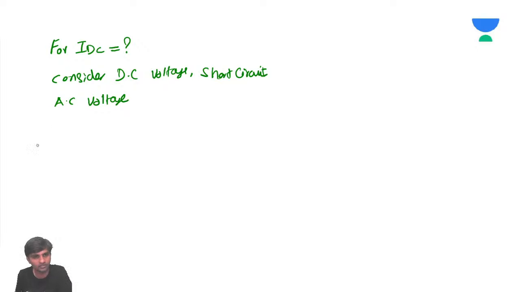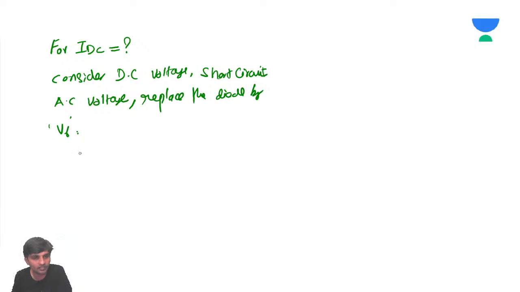Very important: whenever you short circuit the AC voltage and consider the DC voltage, replace each diode by its cut-in voltage.